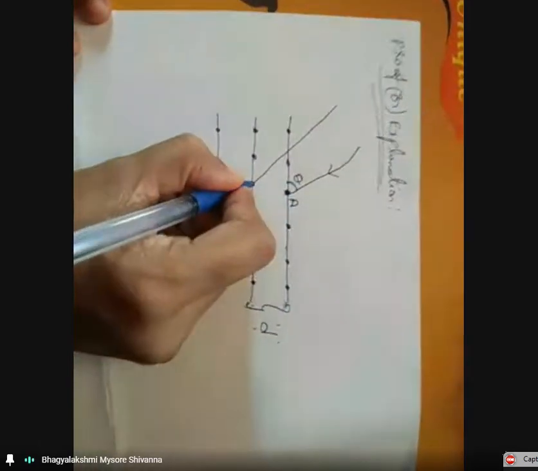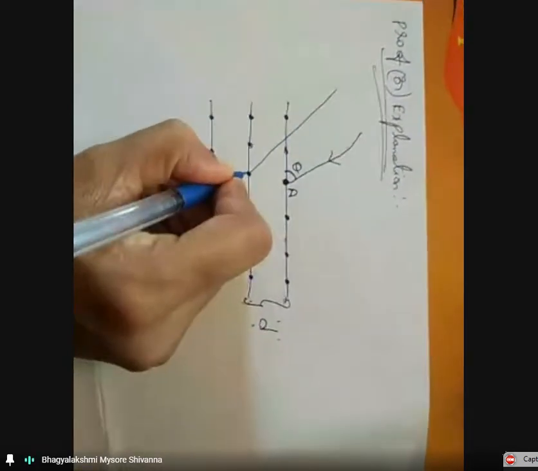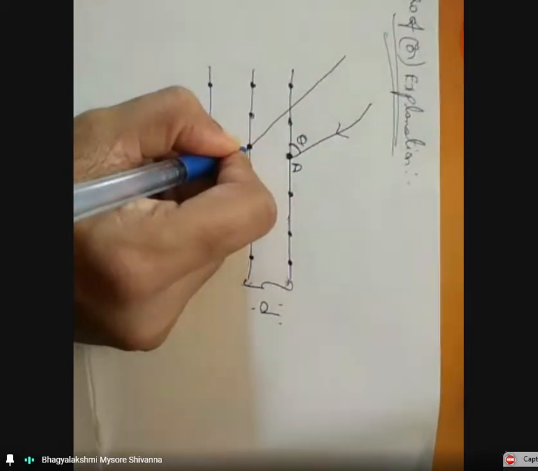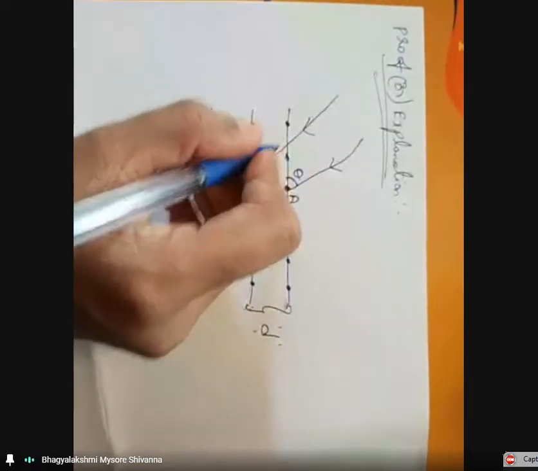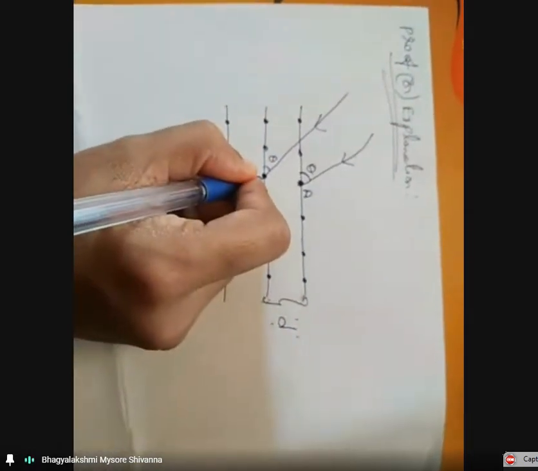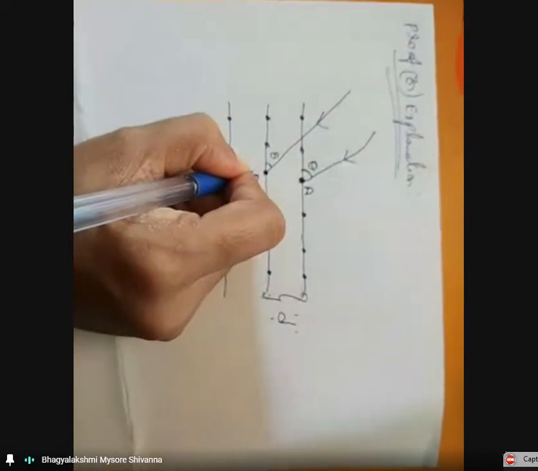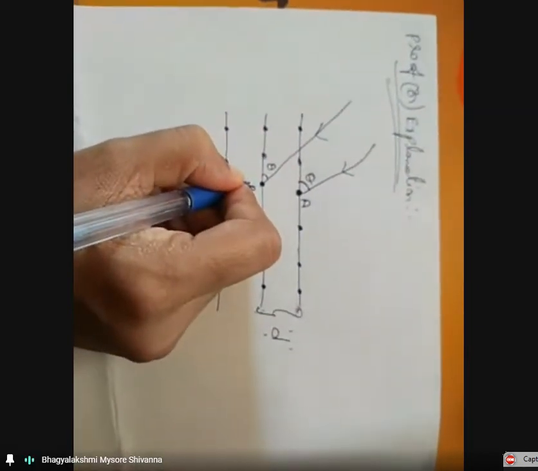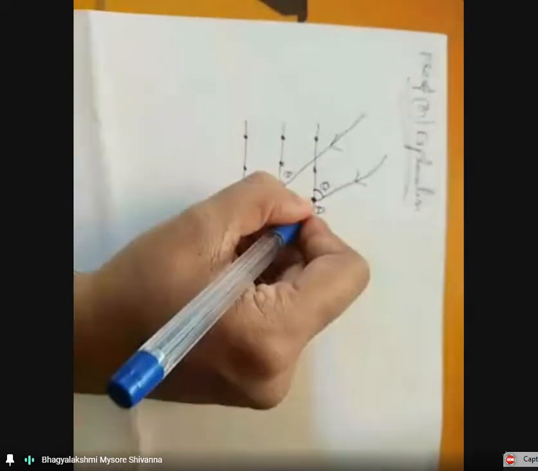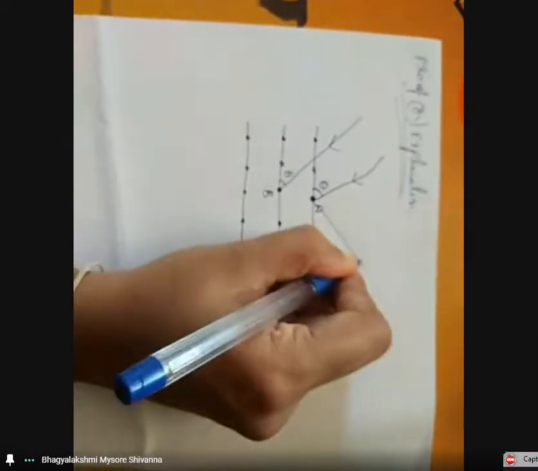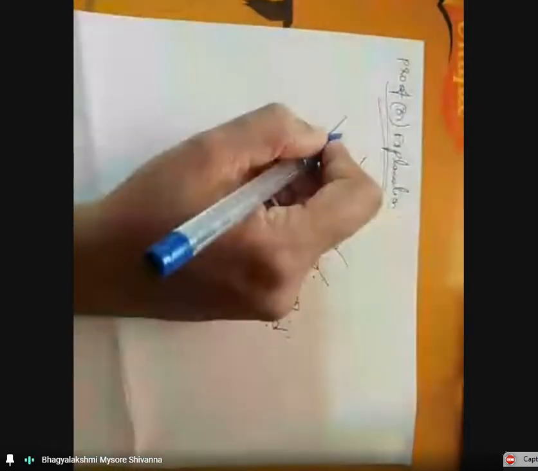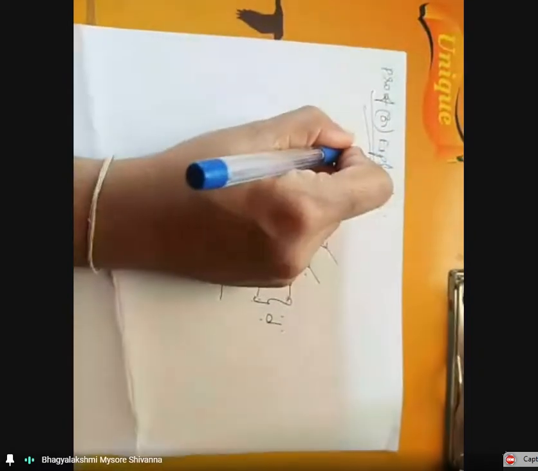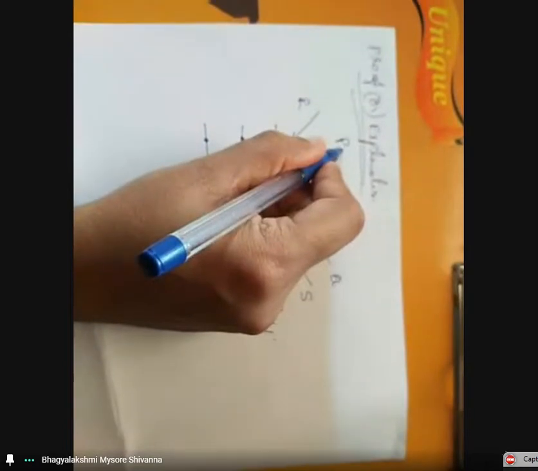So in the next plane, this is the atom B in the next plane. Again, a beam of X-rays is incident at the atom B in the next plane. Each of them scatters a part of the beam in a random direction. It will be scattered. Let this be represented as P, Q, R, S.